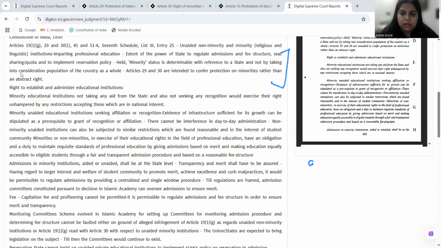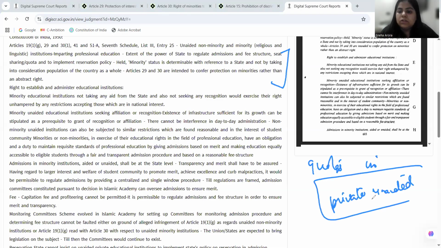State imposed quotas in private unaided institutions mainly. So the subject here is private unaided. What is the legality of state imposed quotas in private unaided institutions? Whether the state has the power to regulate its fees, or whether minority, we are also adjudicating it with respect to Article 30 Clause 1, which is talking about the minority institutions.